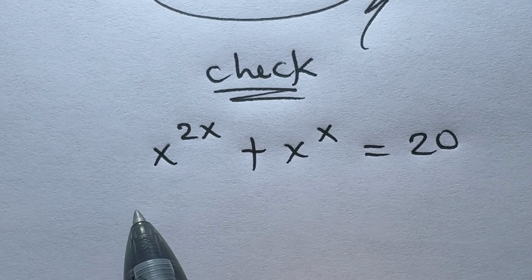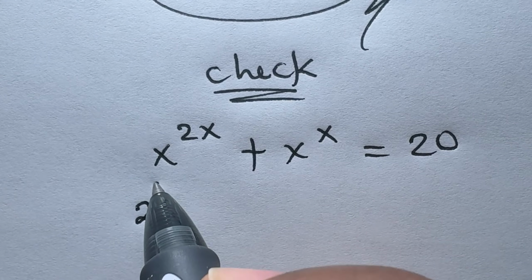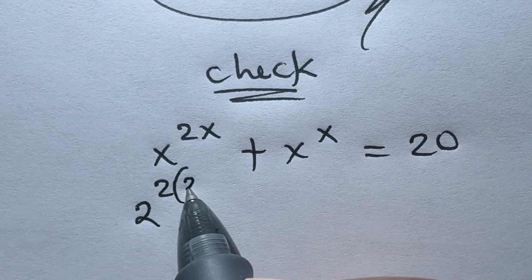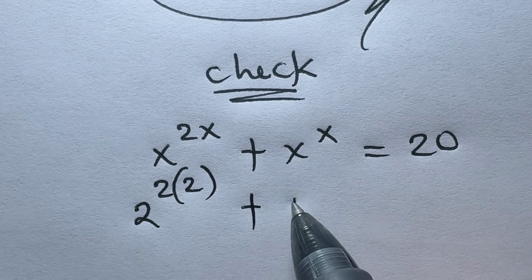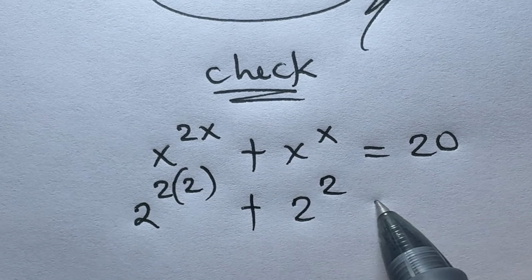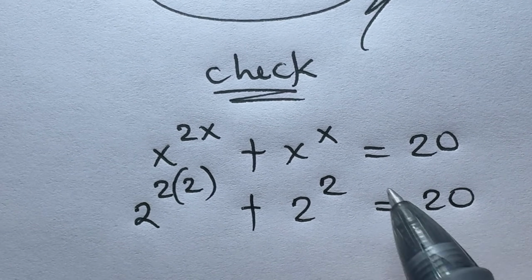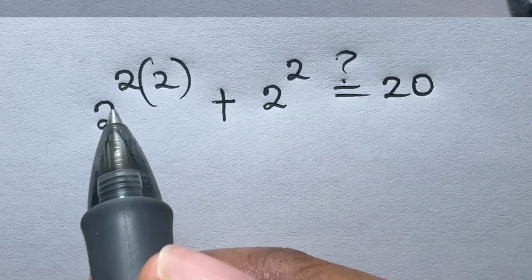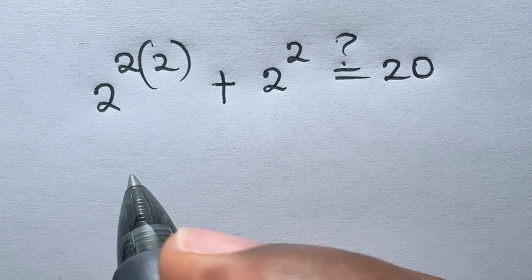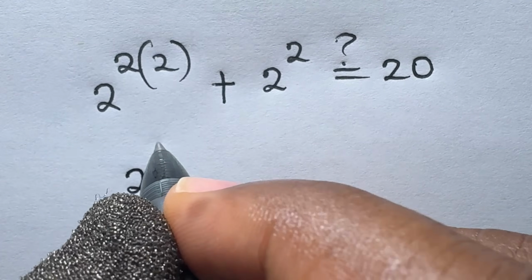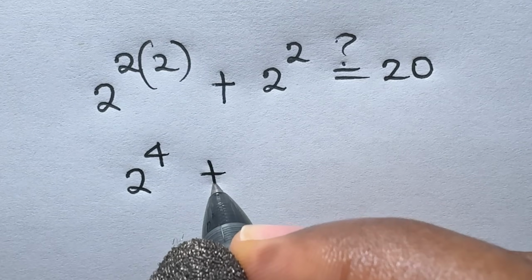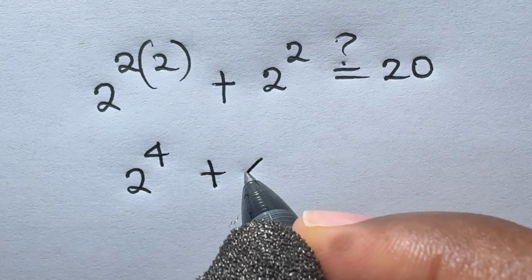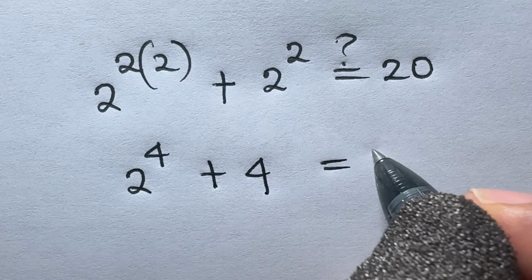This should give us 2 raised to power 2 times 2 plus 2 raised to power 2 is equal to 20. 2 times 2 here is 4. So we have 2 raised to power 4. Then plus 2 raised to power 2 here is 4 to give us 20.